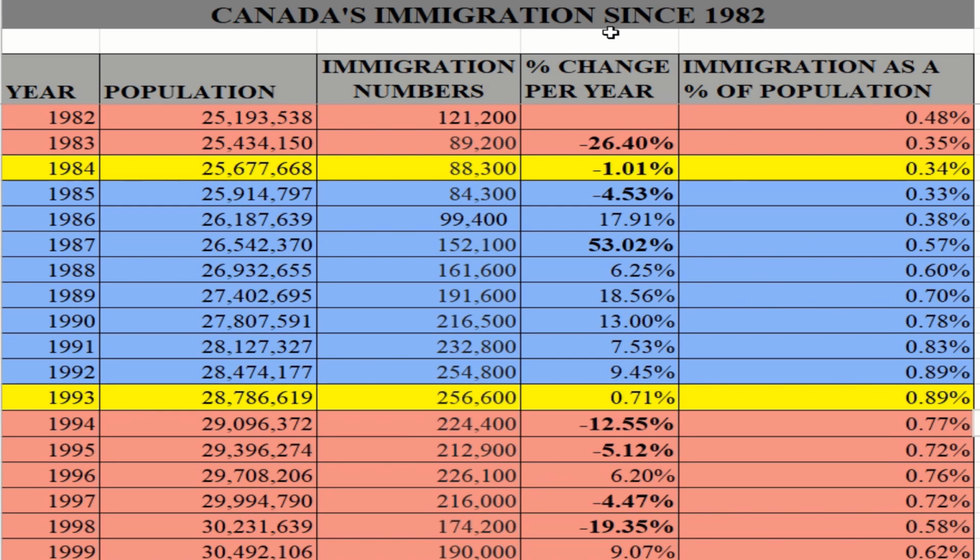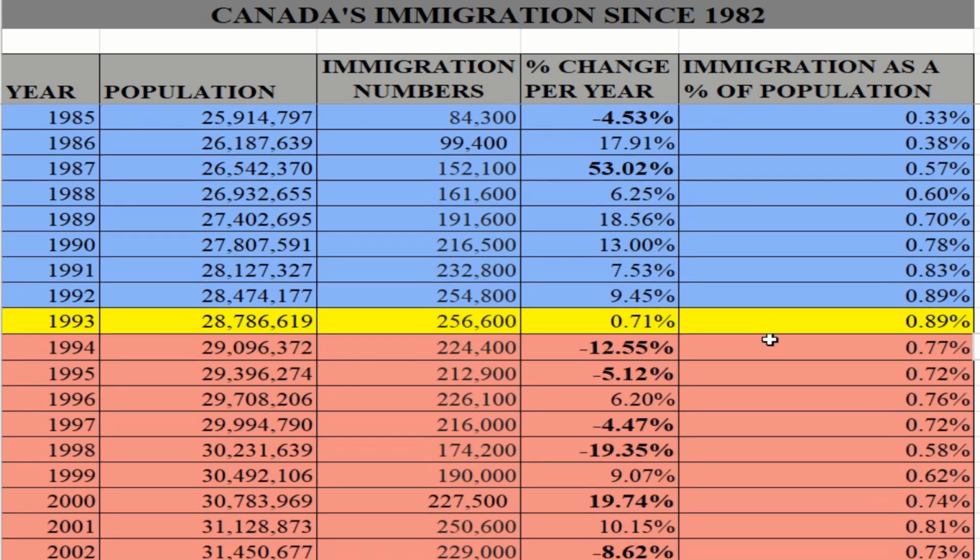All right, let's look at this column now. Percentage change. We see that from 1982 to 1983, there was a reduction of 26.4%. From 1983 to 1984, there was another reduction of 1.04%. Between 1984 and 1985, there was a reduction of 4.5%.